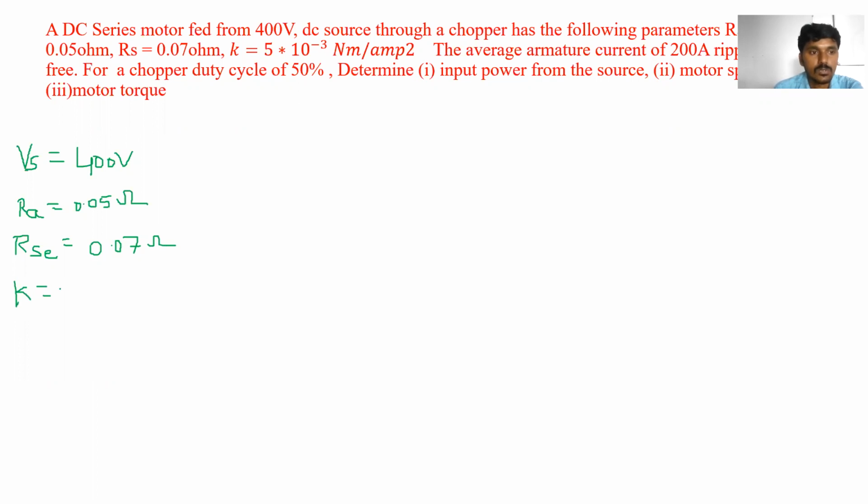K is equal to 5 into 10 to the power of minus 3 Newton meters per ampere square. The average armature current IA is equal to 200 amperes.